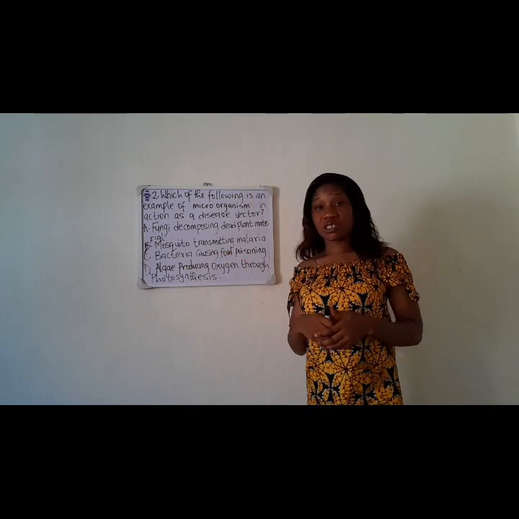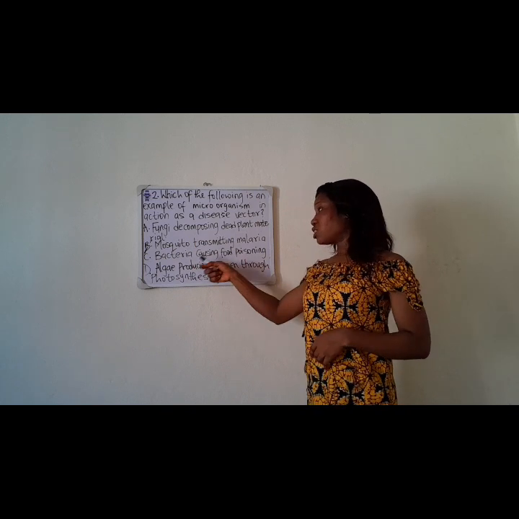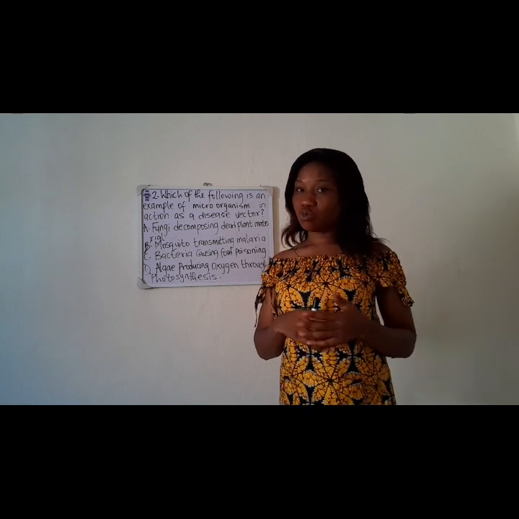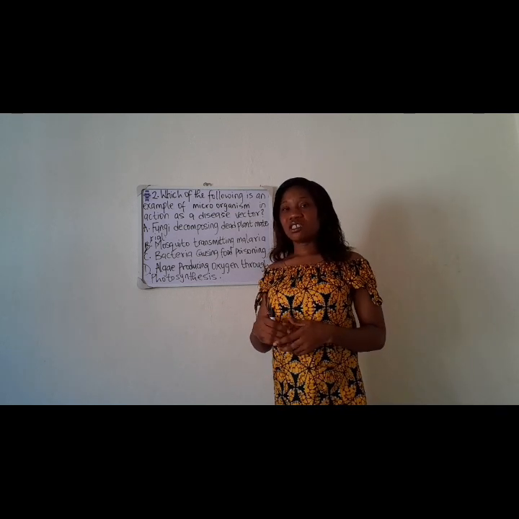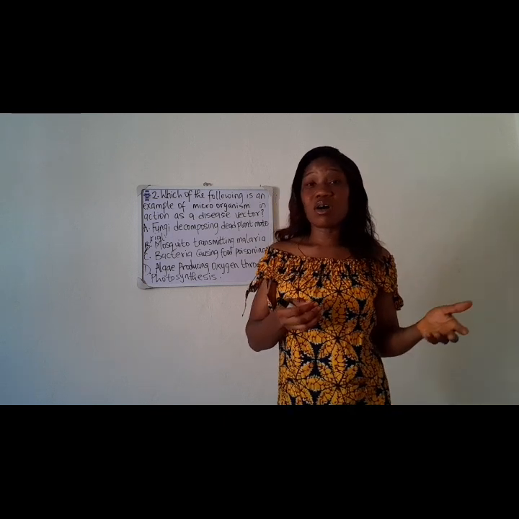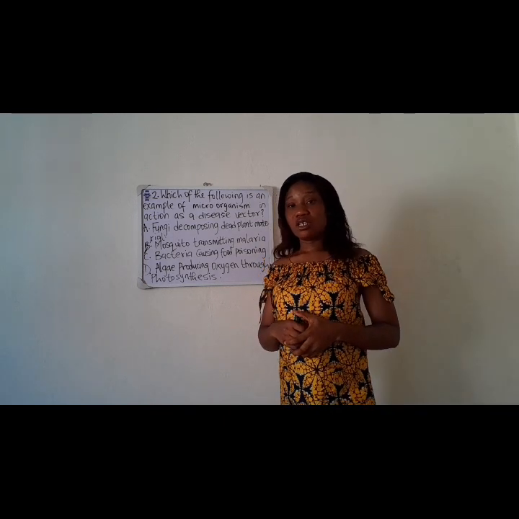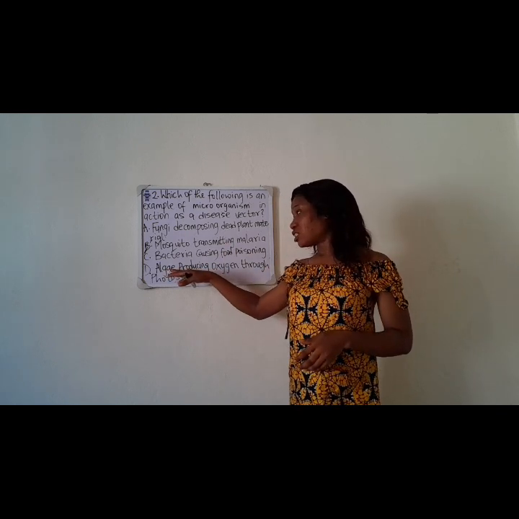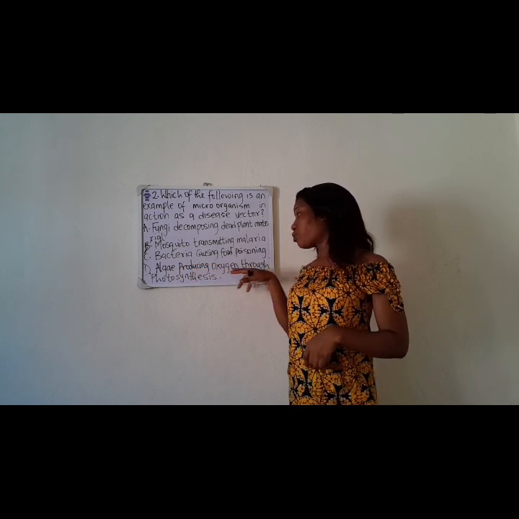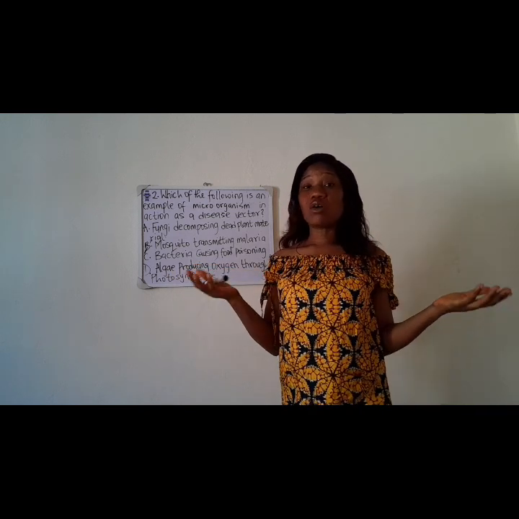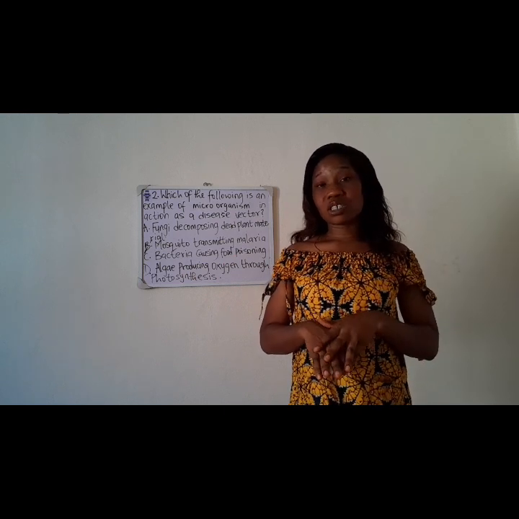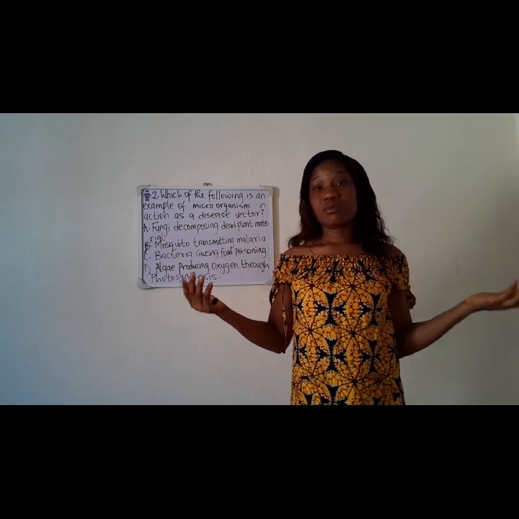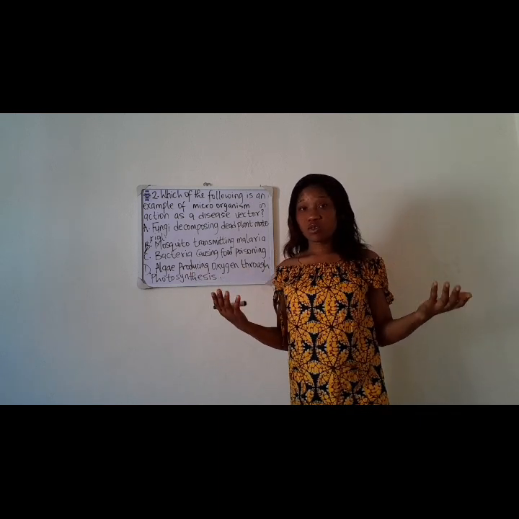Then let's look at options C and D for more explanation. C says bacteria causing food poisoning. Now, what is a bacteria? You know a bacteria is a microorganism, right? Good. But is it a vector? Can it carry a disease-causing organism? Can it be an insect or an organism that can carry disease pathogens? In this case, it's not. Then D says algae producing oxygen through photosynthesis. We know that algae are under the kingdom Plantae, and they are under the division we refer to as thallophytes, meaning that they can produce their own food through photosynthesis.